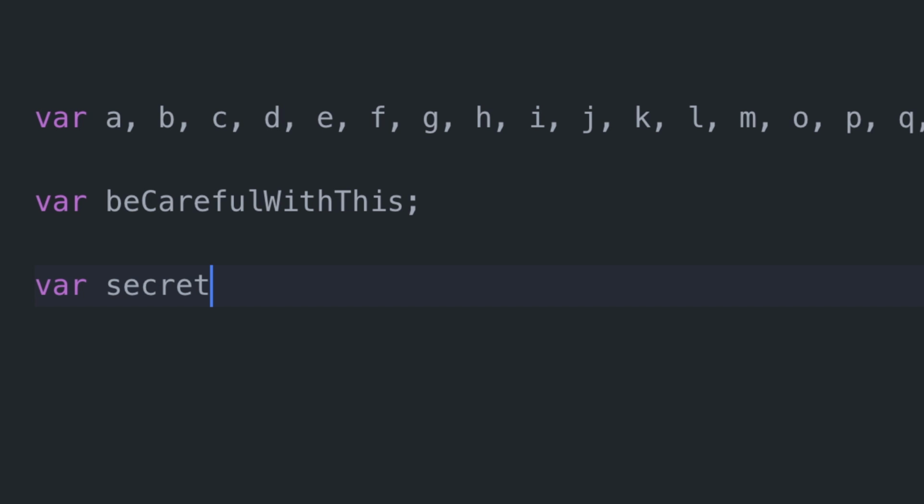And calling something secret value is a little better, but still, it doesn't exactly say what kind of secret value it is. Is it a secret password? Is it a secret user ID? Is it the secret to the universe? Like, it's still a little bit too ambiguous for general use.